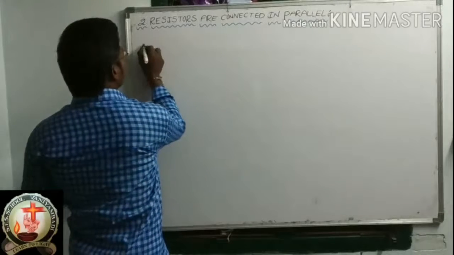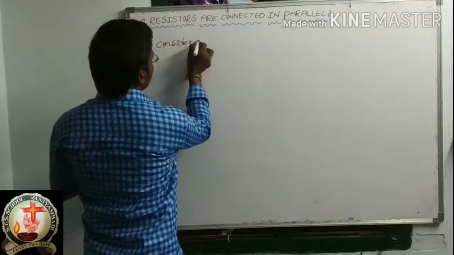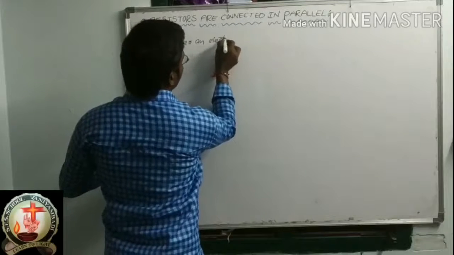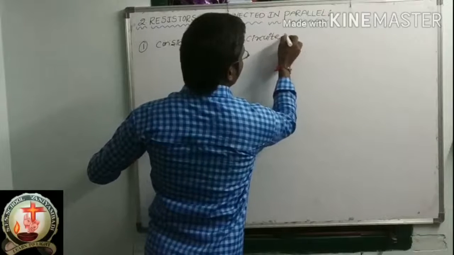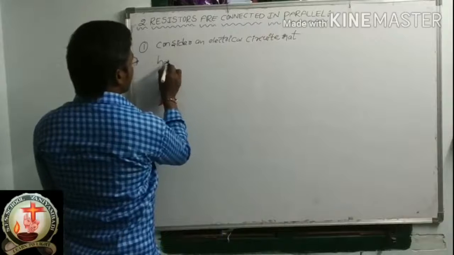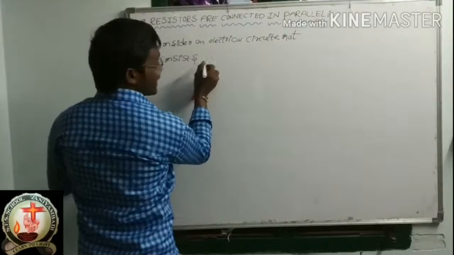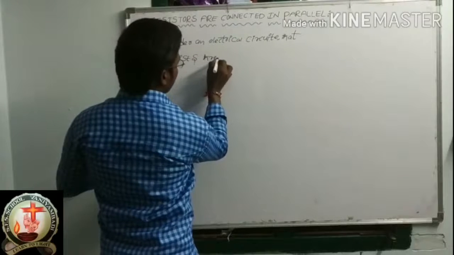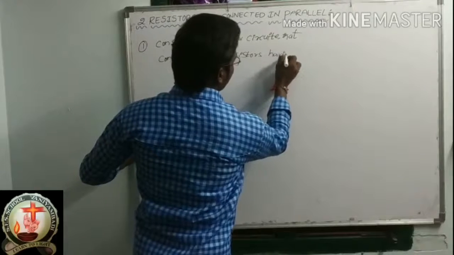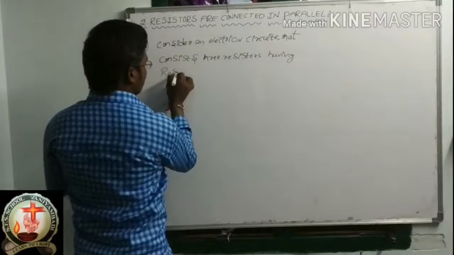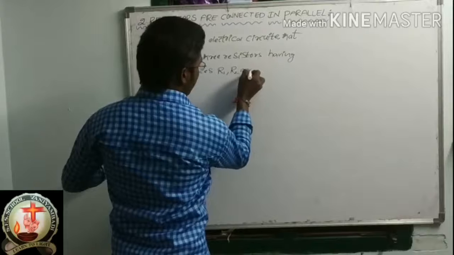Let us consider, first point: consider an electrical circuit that consists of three resistors having resistances R1, R2 and R3.